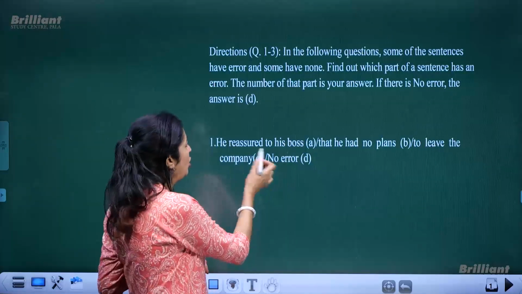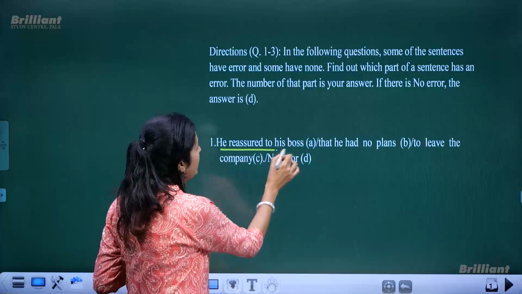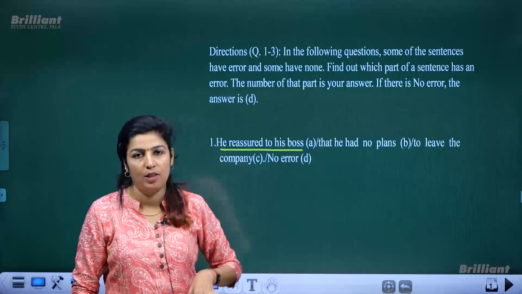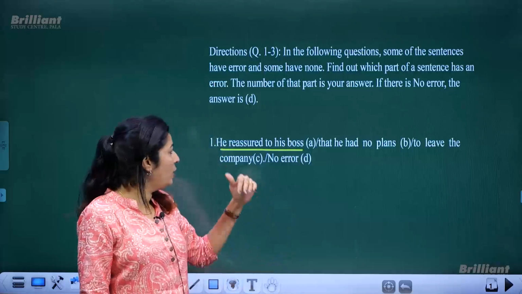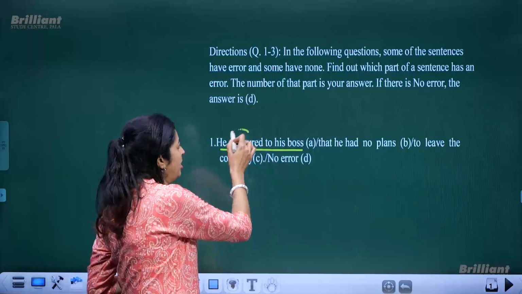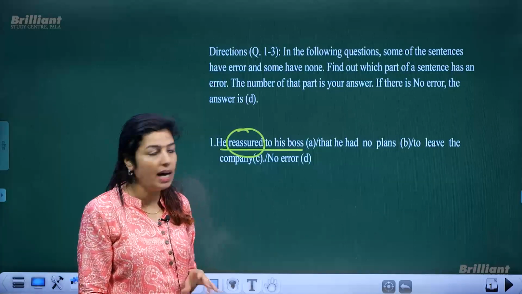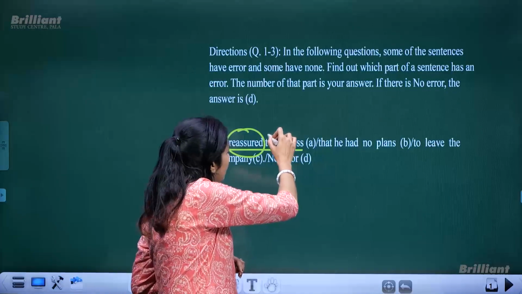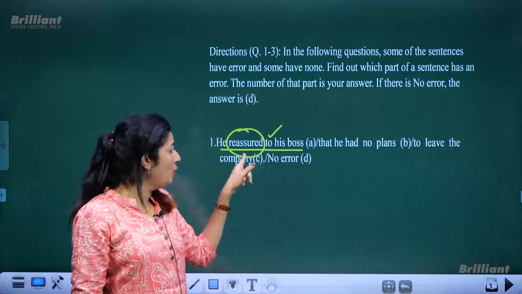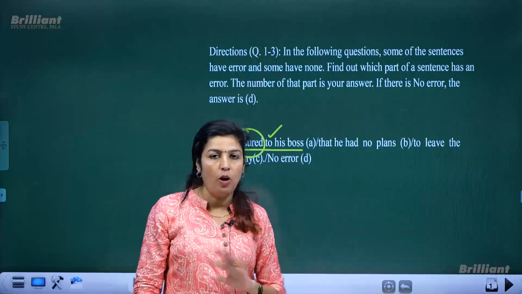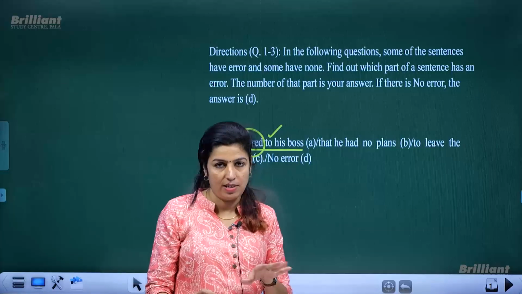He reassured to his boss, and this is where one of the things had gone wrong. When you use the term reassured, there is no preposition after that. We had a preposition here, to, which should not be used, which should be omitted. Only then will the sentence be correct.